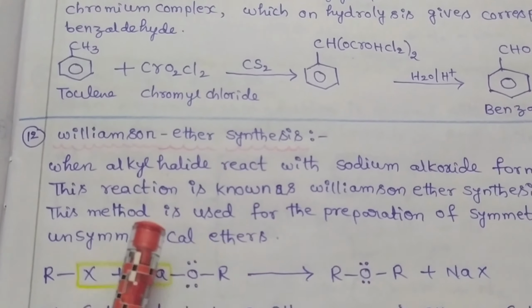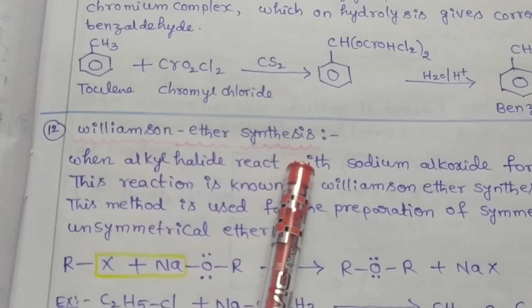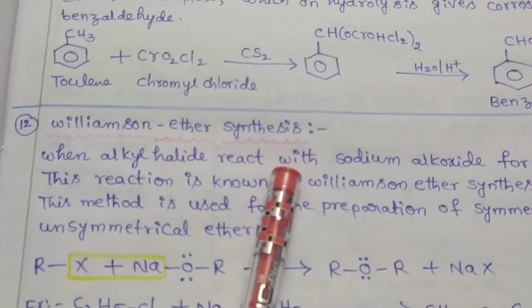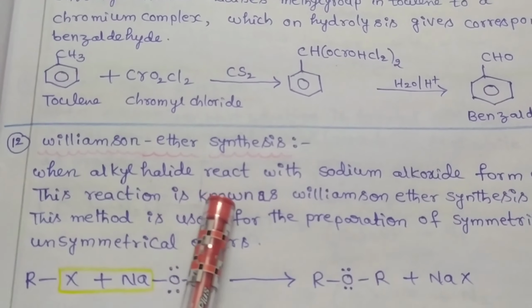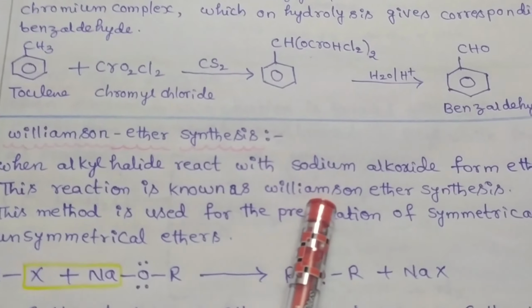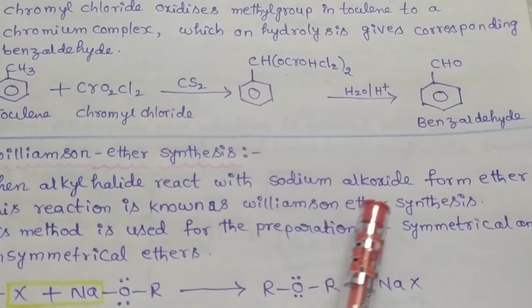Now we discuss Williamson ether synthesis. Very important reaction. When alkyl halide is reacted with a sodium alkoxide, it forms ether. This reaction is known as Williamson ether synthesis. This method is used for the preparation of symmetrical and unsymmetrical ethers.